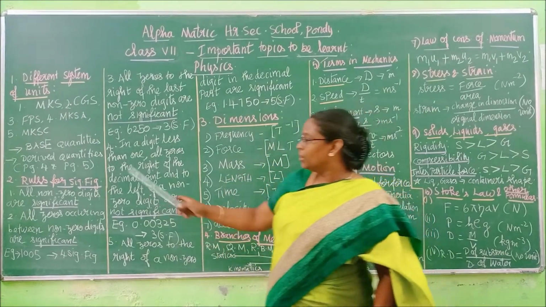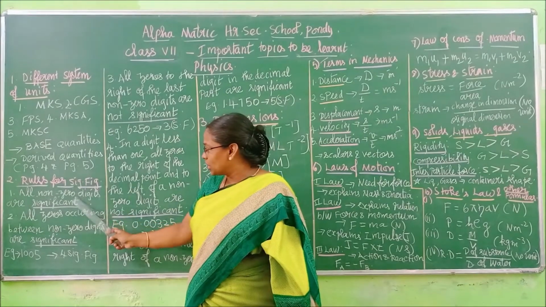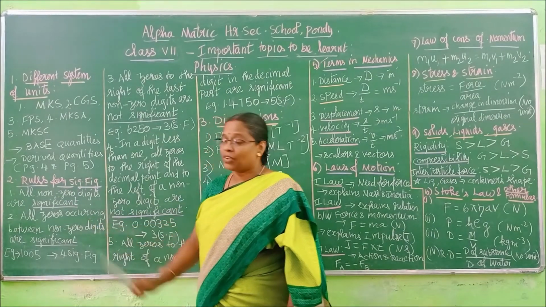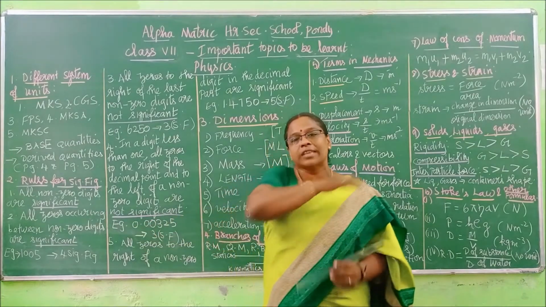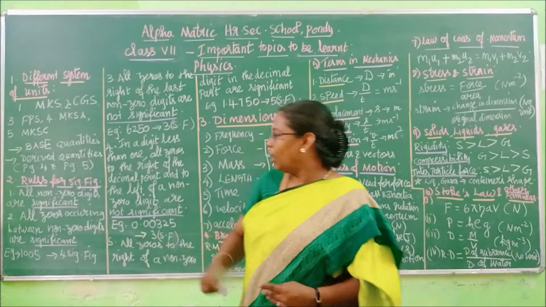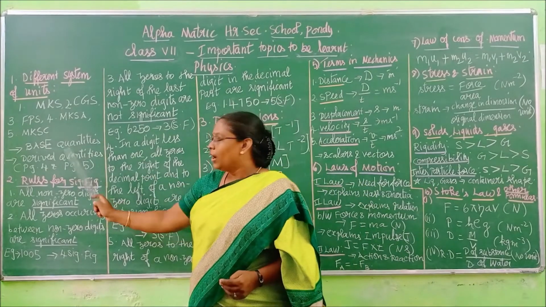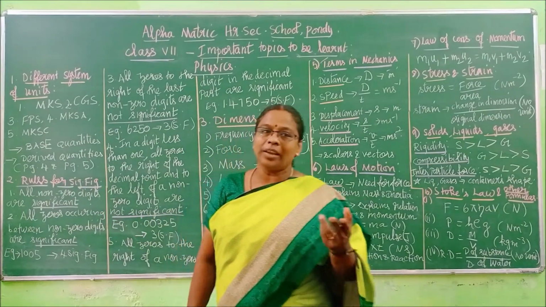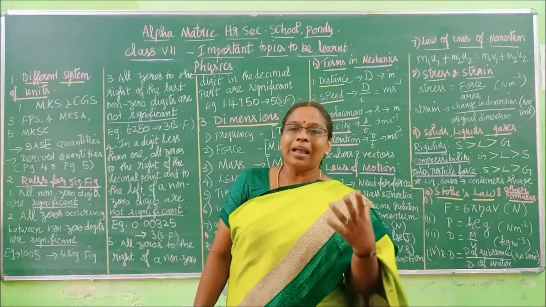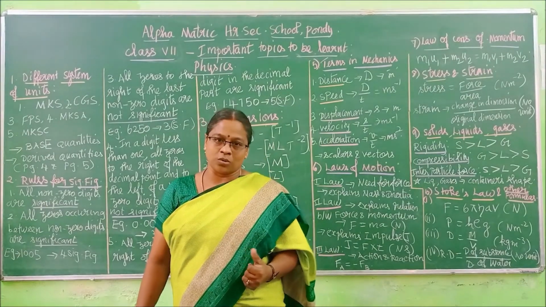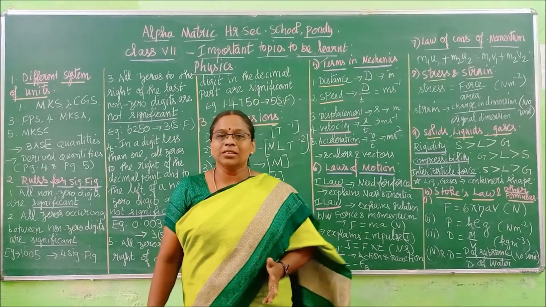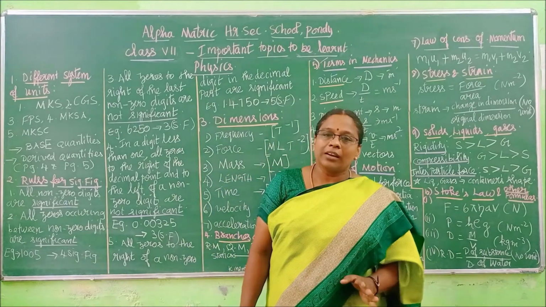Clear, children? Next, we are moving to the rules for significant figures. This you can find in the last few segments of your first lesson. Now this tabular column, children, of derived quantities: you have so many derived quantities in your book, but I have enclosed only very few in your classwork notes. So learn that alone, that is enough as far as your 7th standard is concerned.